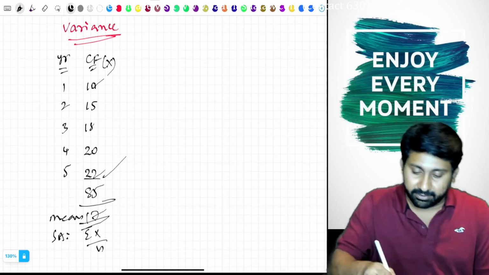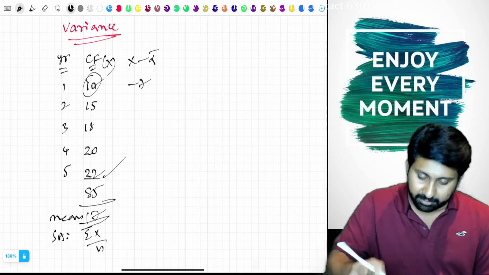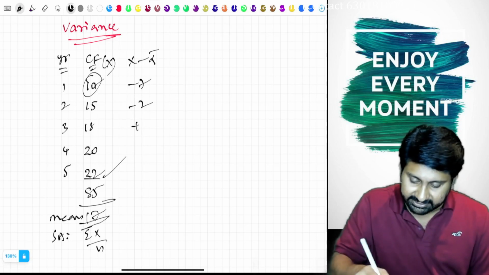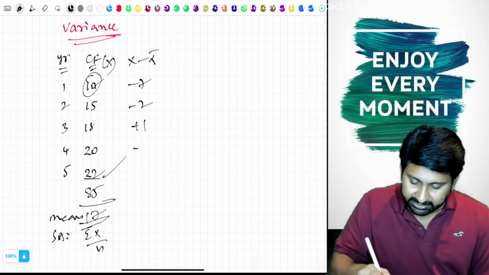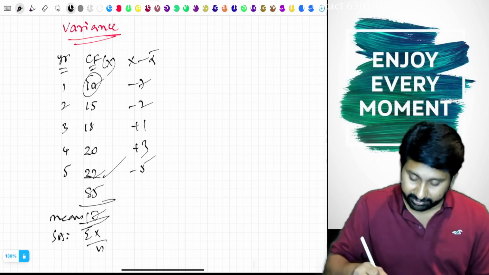There is a deviation. So x minus x bar. 10 minus 17, minus 7. 15 minus 17, minus 2. 18 minus 17, plus 1. 20 minus 17, plus 3. 22 minus 17, plus 5.